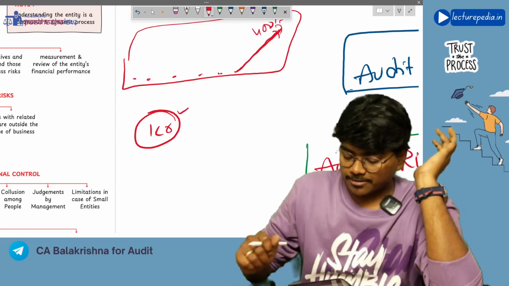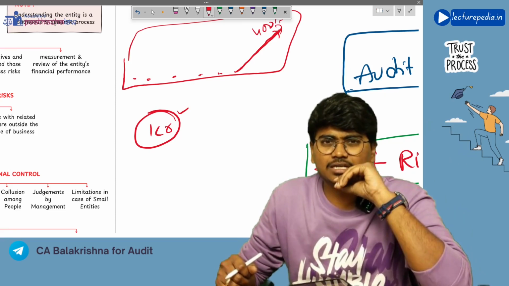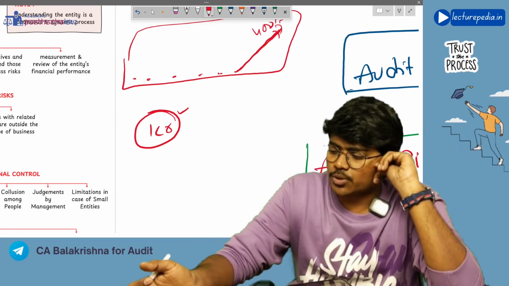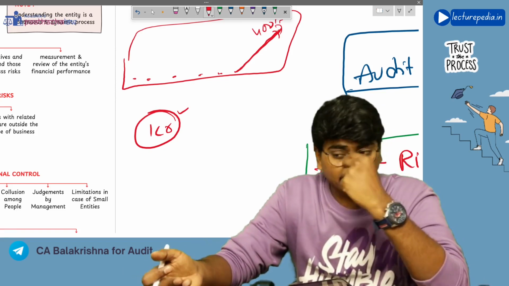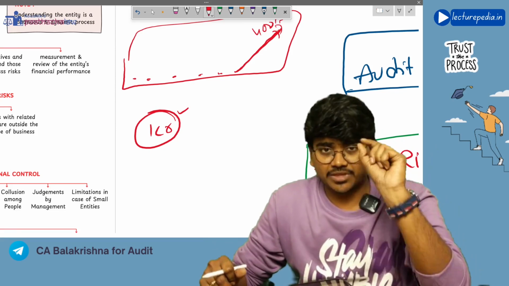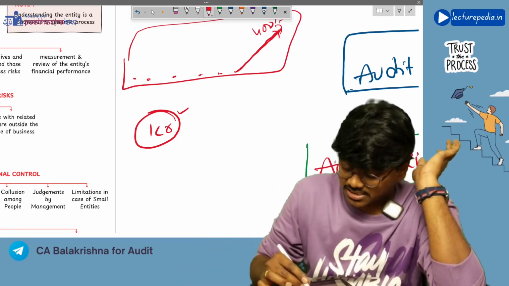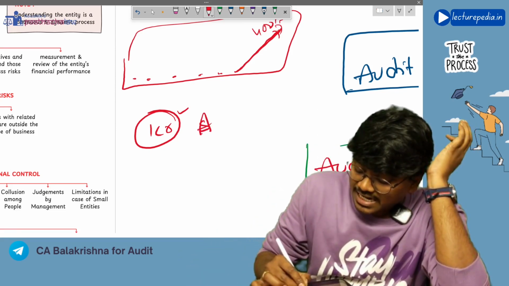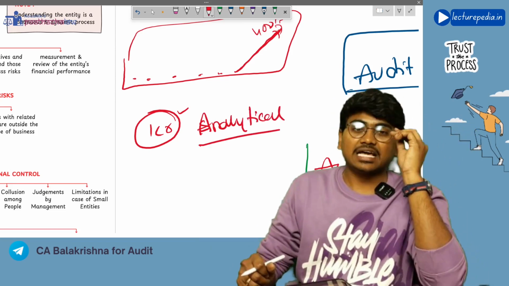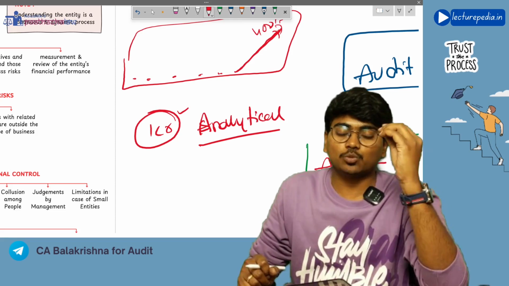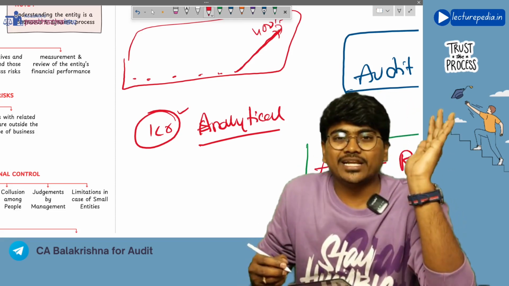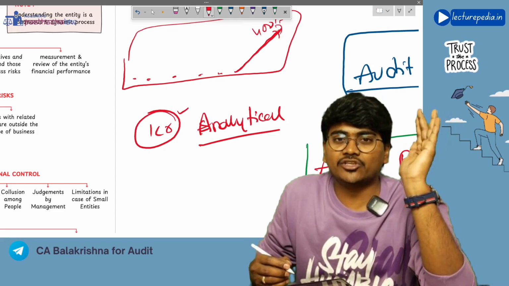Now, in order to verify this salary expenditure, you can take the bank statement, and you can take the pay slips that were given to the employees, and you can verify each pay slip wise. This is one option. Another option is performing analytical procedure to verify these salaries. How will you perform analytical procedure to verify the salaries? You will ask the entity, how many employees are there in your organization?